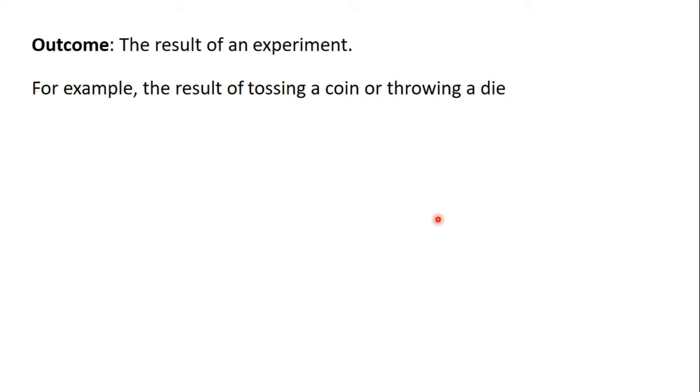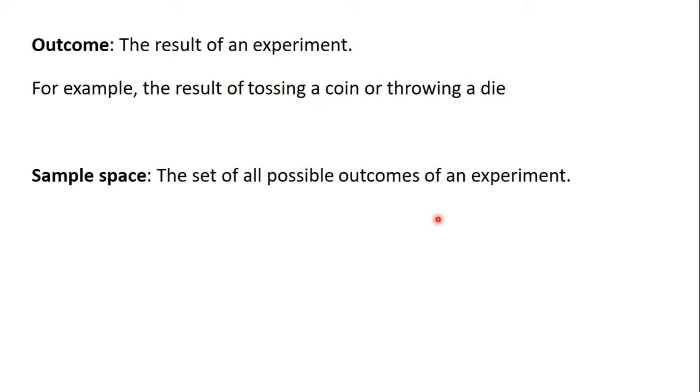The next term we are going to consider is the sample space. The sample space is the set of all possible outcomes of an experiment. We have learned that the outcome is the result of an experiment. So let's say you toss a coin and you get a head.